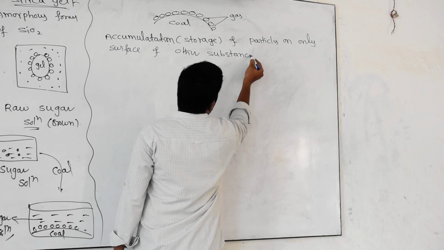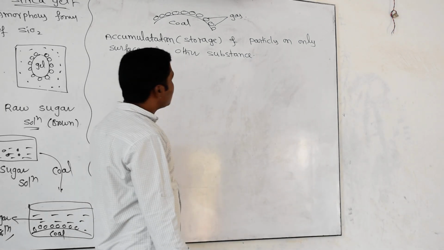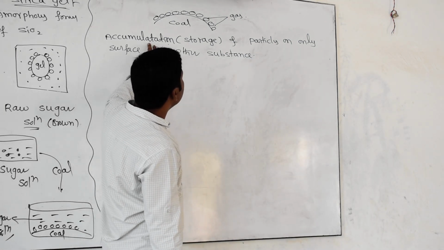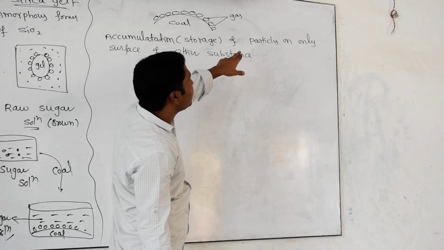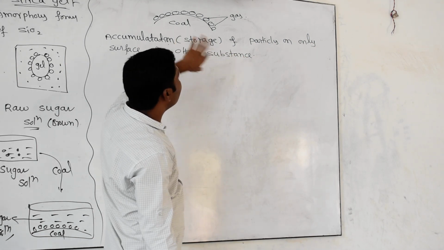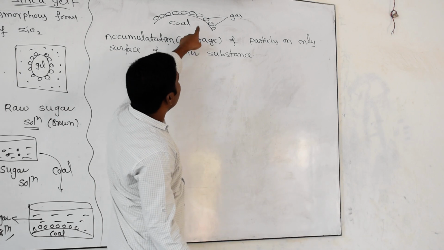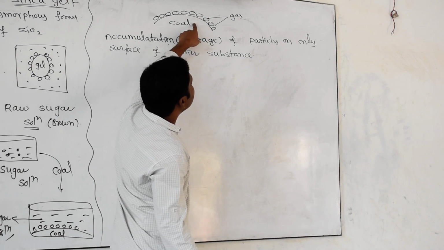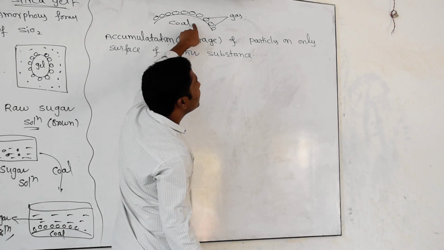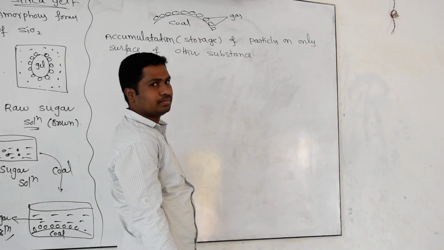Did you get it? Adsorption means accumulation or storage of a particle only on the surface of another substance. Here the gas particles are sticking only on the surface of the coal. That phenomenon is called adsorption.